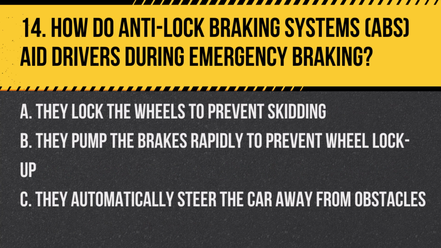Question 14. How do anti-lock braking systems, ABS, aid drivers during emergency braking? A. They lock the wheels to prevent skidding. B. They pump the brakes rapidly to prevent wheel lockup. C. They automatically steer the car away from obstacles. Answer: B. They pump the brakes rapidly to prevent wheel lockup. ABS allows the driver to maintain steering control during emergency braking by preventing the wheels from locking up.